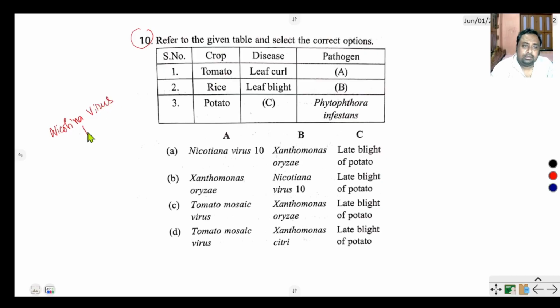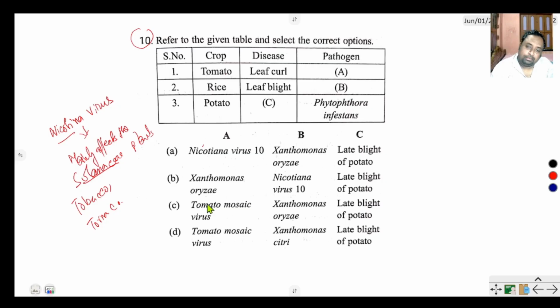The virus mainly affects Solanaceae plants, for example tobacco. Sometimes tomato is also affected by this virus. So for tomato, Nicotiana virus is right, and tomato mosaic virus is also right.